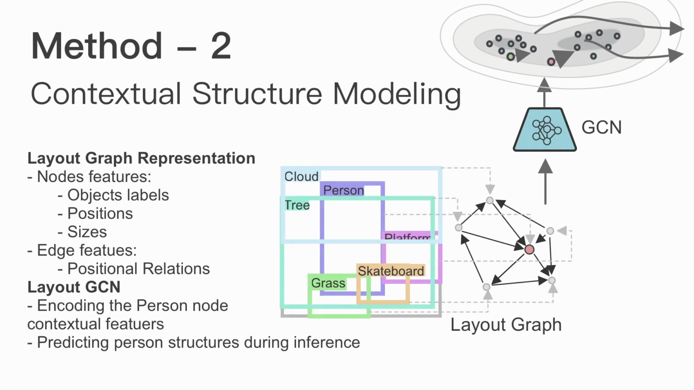In the second part, contextual structure modeling, we want to infer person structures from the context. We represent the layout as a graph, where the nodes are the objects, and the edges are the relations between objects. We then designed a graph convolutional network, or GCN, to model the contextual features of persons. The node features include the object labels, positions and sizes, and the edge features include the relations between objects.